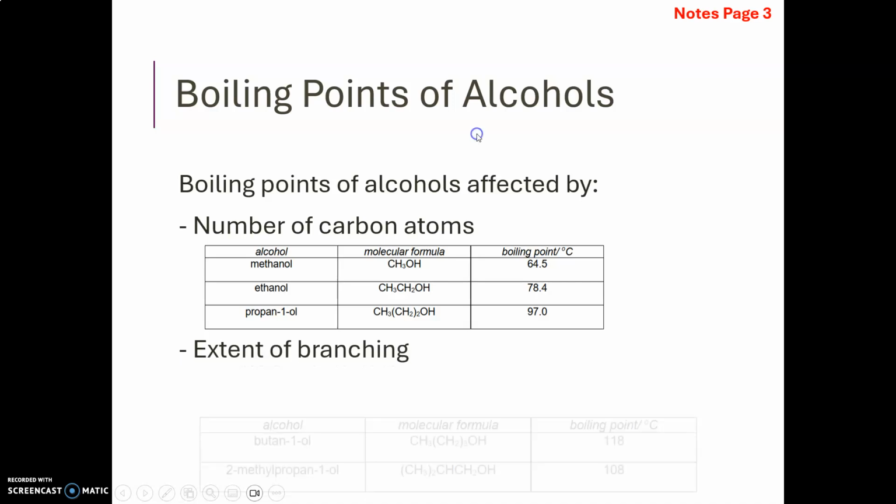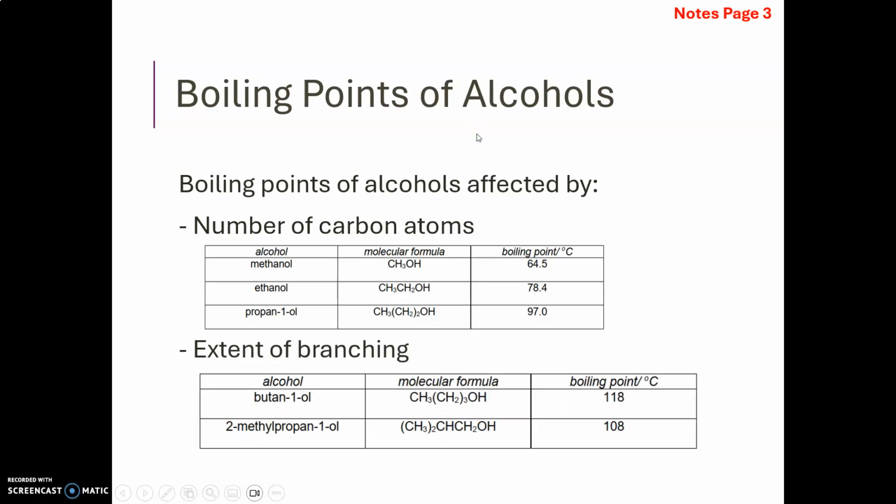Next, when an alcohol molecule has more branching, it results in a lower boiling point, and this is because the more branching there is in the alcohol molecule, it results in a lower surface area available for the formation of instantaneous dipole-induced dipole interactions, which results in a lower boiling point.